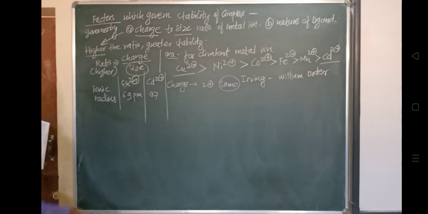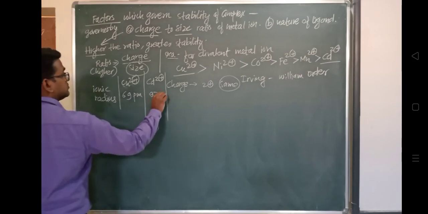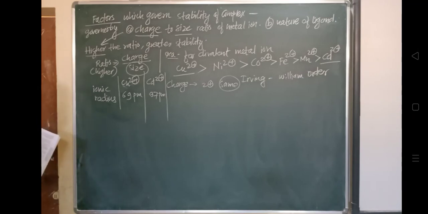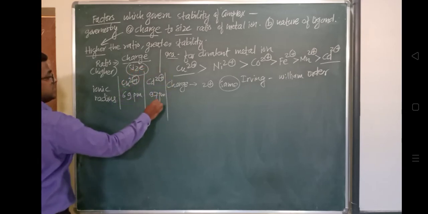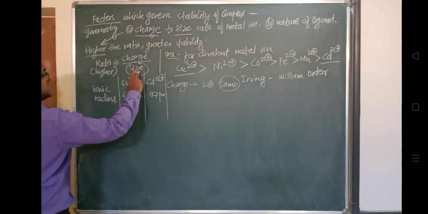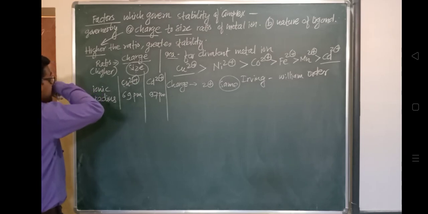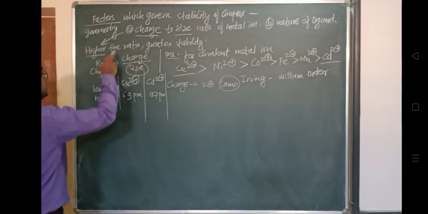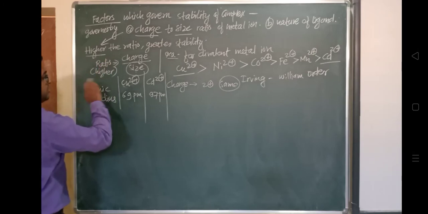Okay, देखो साइज उसका ज्यादा है, कैडमियम 2 प्लस का साइज ज्यादा होने के कारण, ये जो वैल्यू है, ये जो रेशियो है, ये कम आया है. Okay, and in case of Cu2+ the value is 69, less है इसके कारण, because charge is constant and the ratio is higher. So charge to size ratio of Cu2+ is greater.